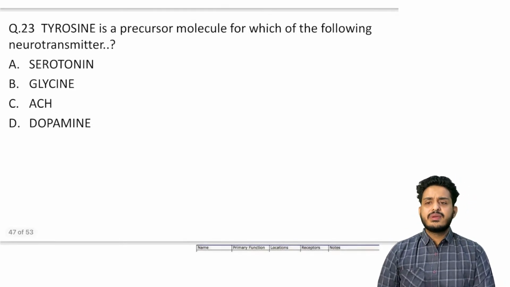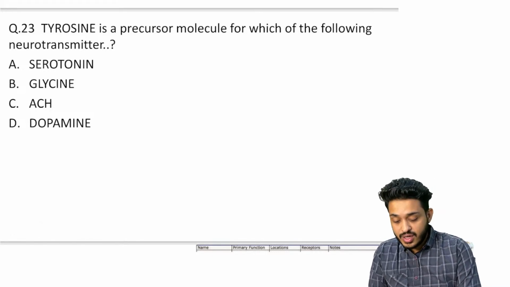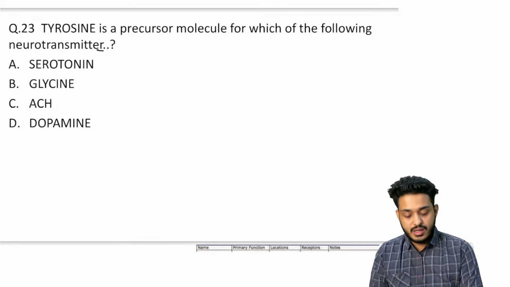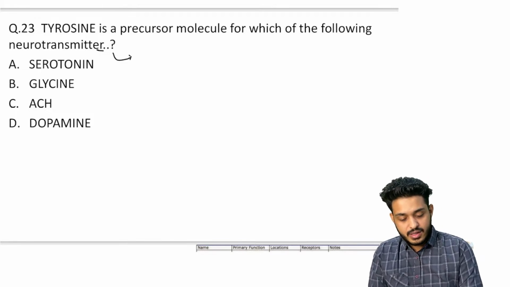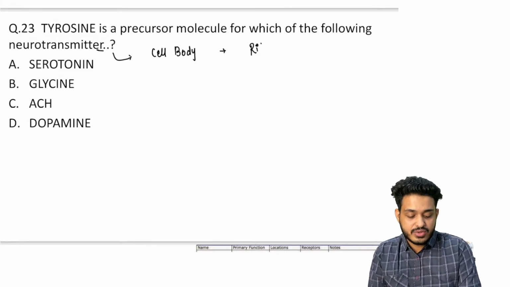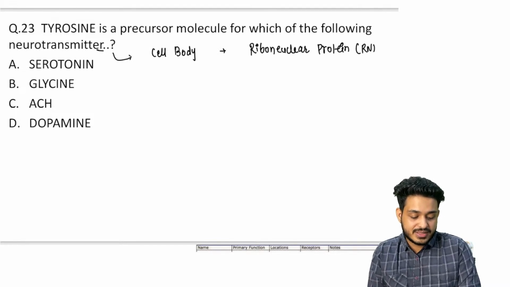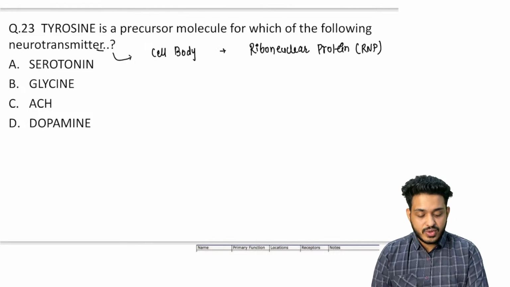So first of all, let me explain what this neurotransmitter is, and the question they have asked: these neurotransmitters are going to form where? They are going to form in the cell body, and with the help of which protein they have asked the question? That is going to be with the help of ribonuclear protein. In the option they have written RNPs, ribonuclear protein. So this is what you need to remember.